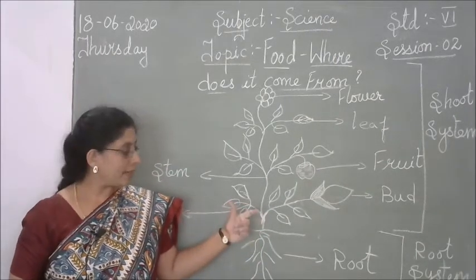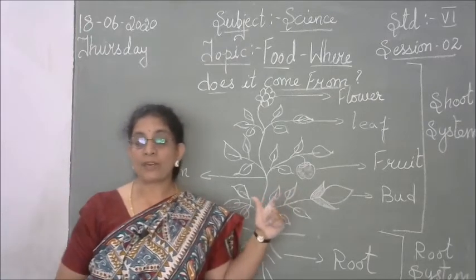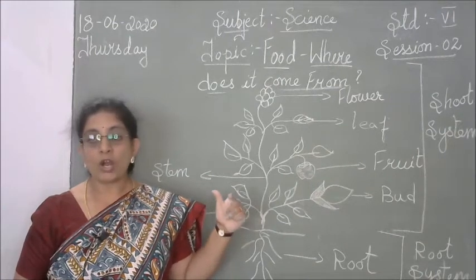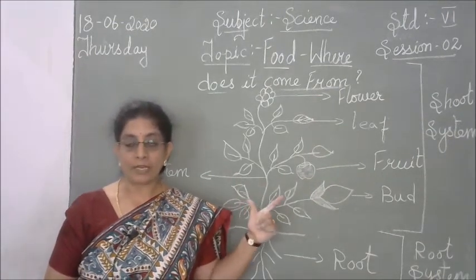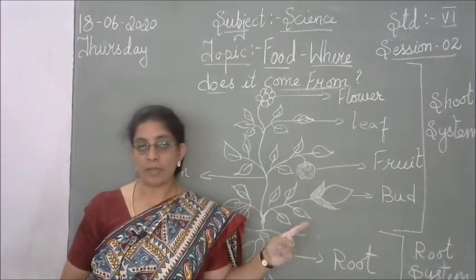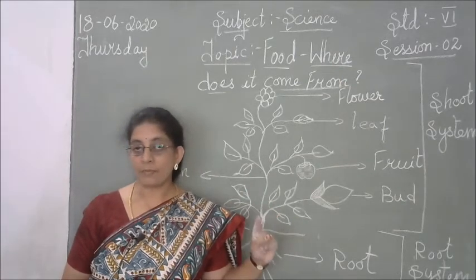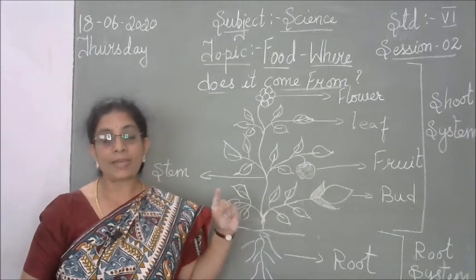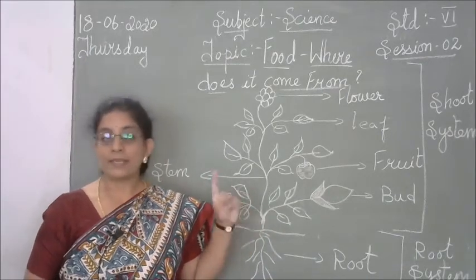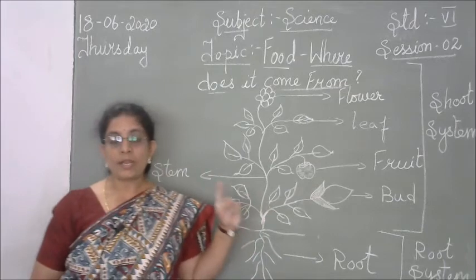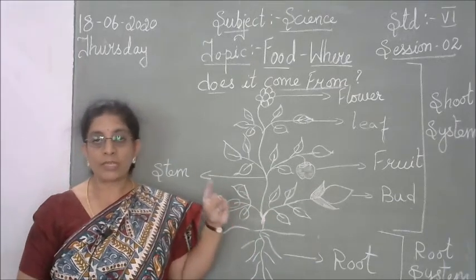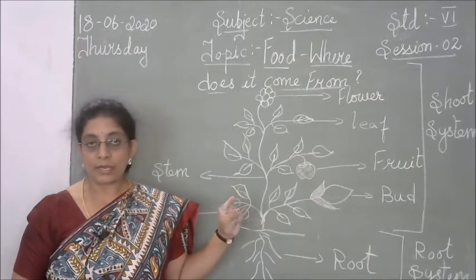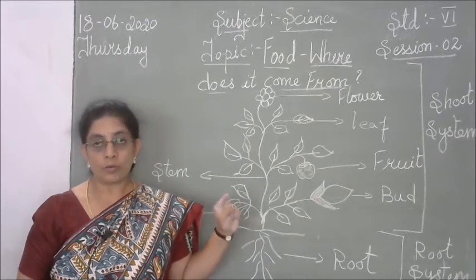And then next we saw the three different types of animals, how they are classified according to their food habit. First one was the herbivore. Herbivore means the animals which eat only the plant and the plant products. The second one is the carnivore. Carnivores are the animals which eat only the flesh of other animals. And the third one is the omnivore. Omnivore eats both.